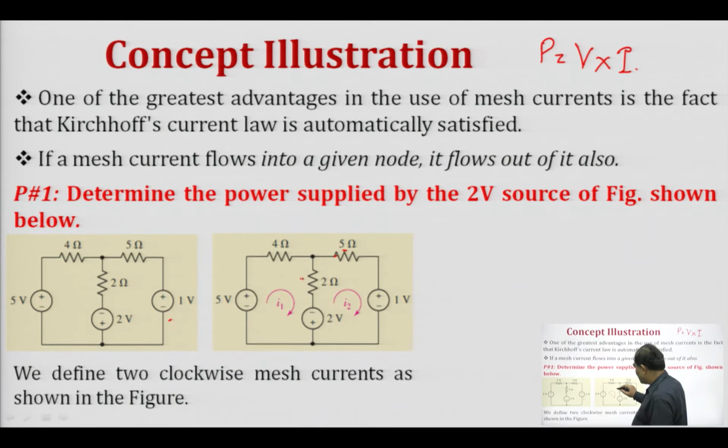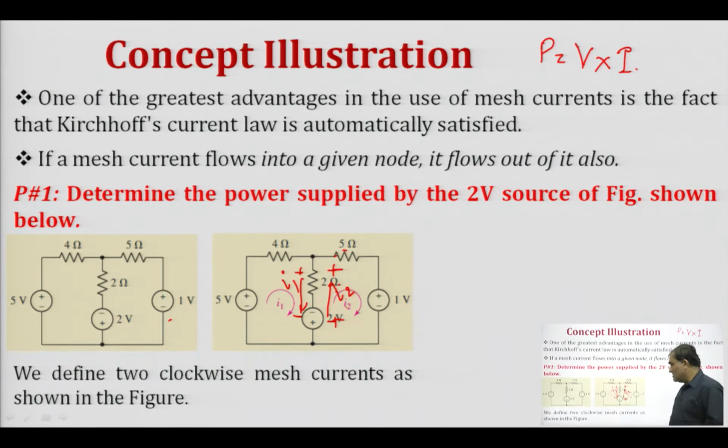then the current through this plus minus, it will be current I 1, and in this direction it will be current I 2. So, this will be plus and this will be minus.